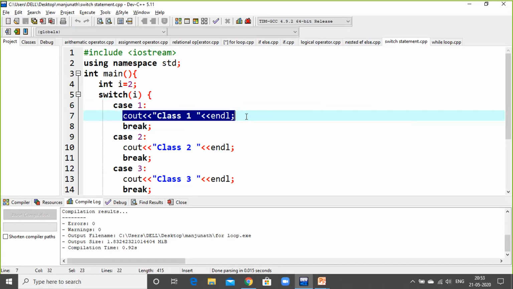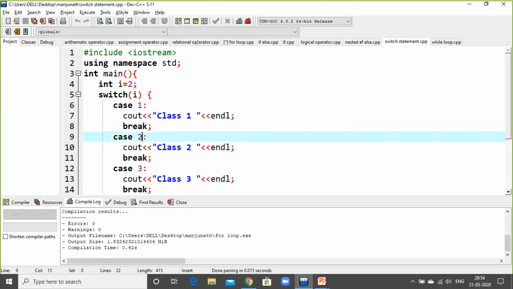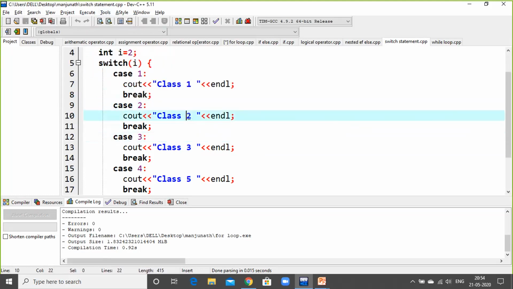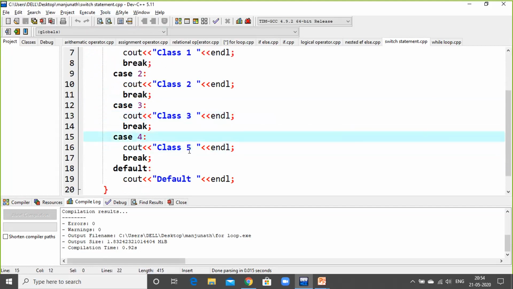If I press 1 on the remote control, I should get the output 1 only, not any other numbers. If any other number is displayed, then there is some technical issue in the circuit. Then break. If I press 2, 2 should print. If I press 3, 3 should print. If I press 4, 4 should print.